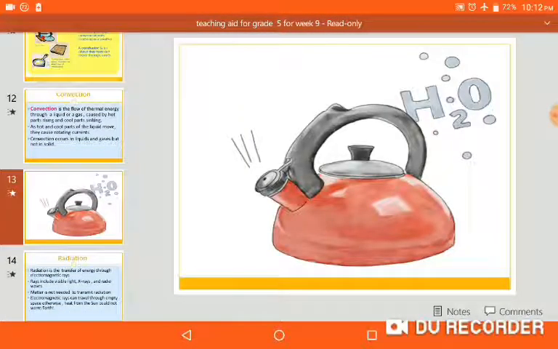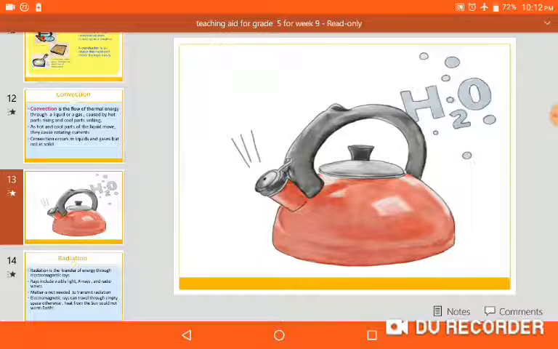Look here. It's a kettle. When you want to boil water, what happens? What comes out, what rises? Yes, hot air rises. Look here, hot air rises. It is called convection, the movement of gases. If you open the kettle, hot water also rises. It is called convection, and this process of convection occurs only in liquids or gases, not in solids.